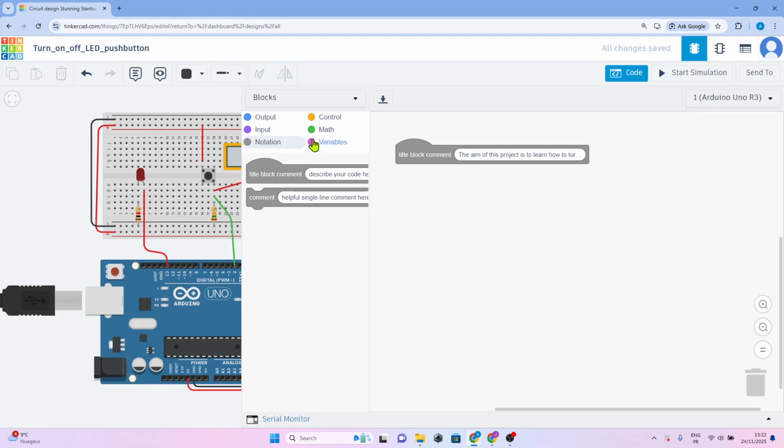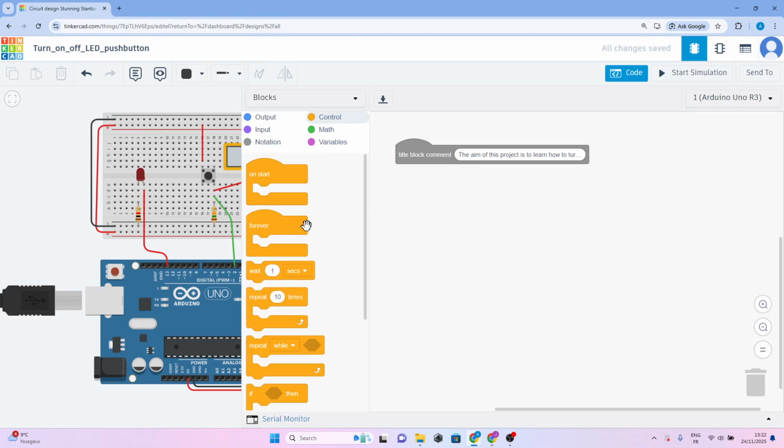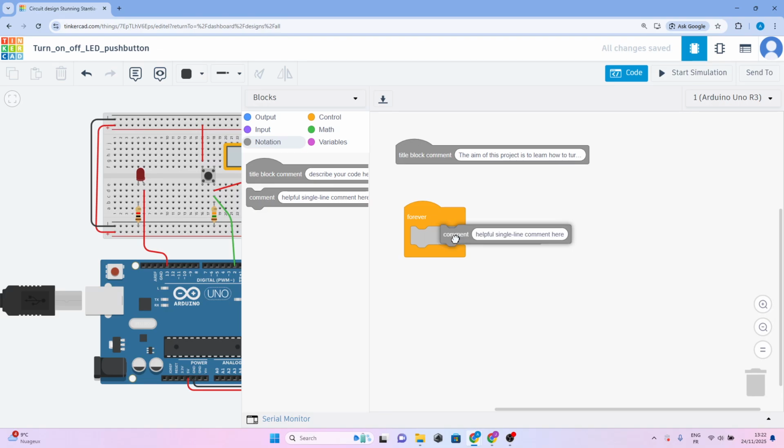Okay, go and add a control block, for example, add another comment line. As I showed you, we're going to read the state of a push button. So read the push button state.